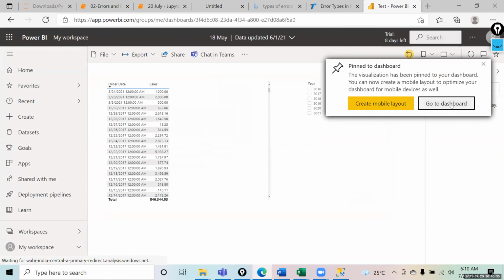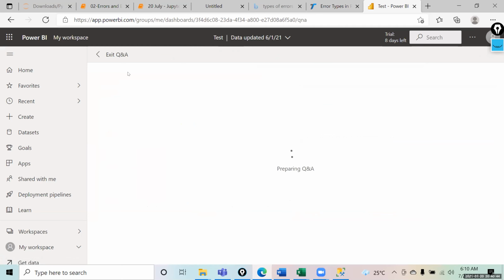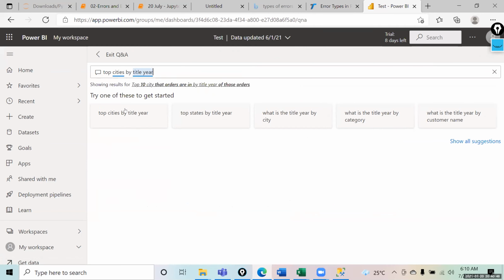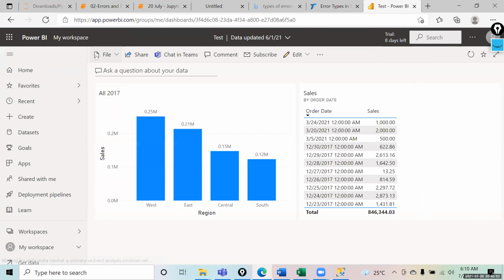If you go to the dashboard now, you have two charts on it. One chart is this, one chart is this. So this creates a dashboard. On the dashboard you get a feature of asking a question. You can write any question over here, and it will give you the answer based on that. This is what a dashboard is.